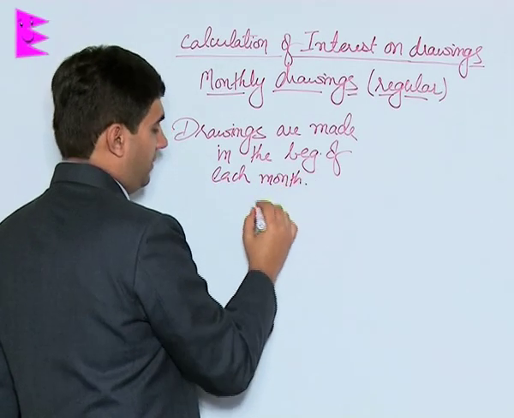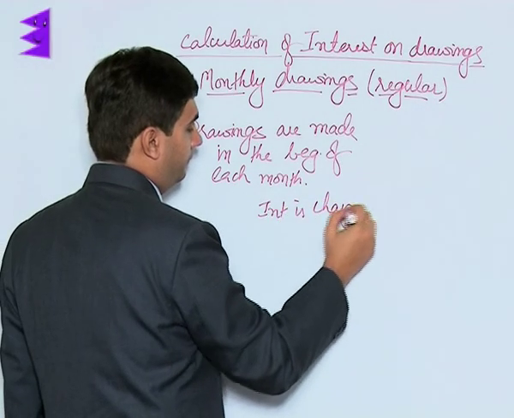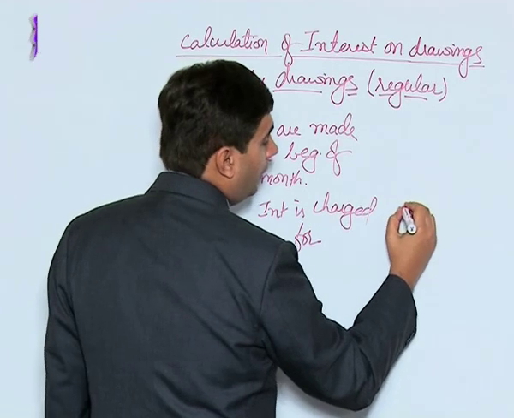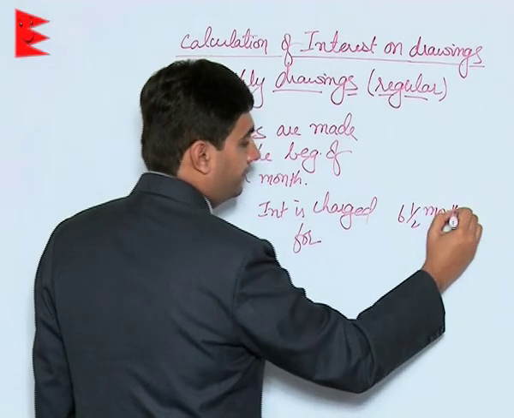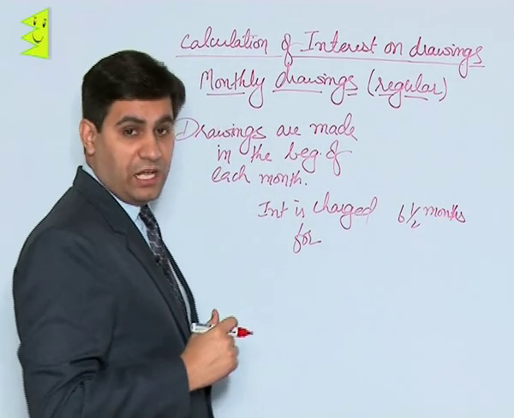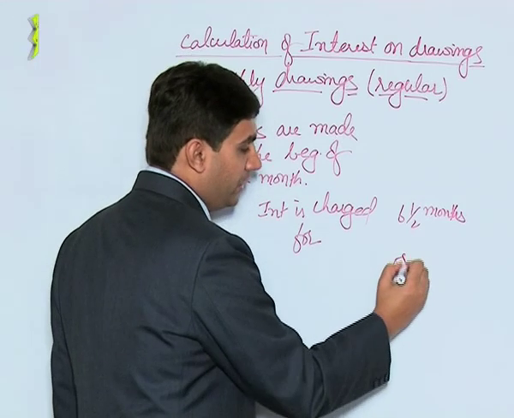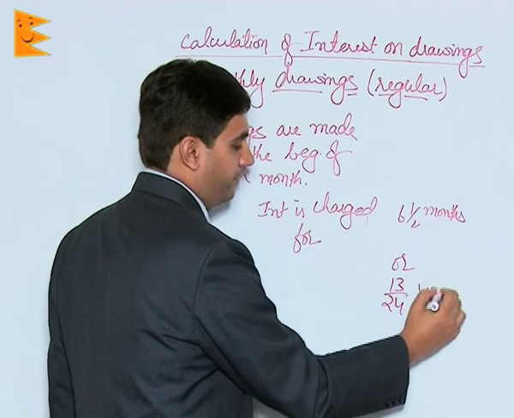In this case, interest is charged for 6.5 months. Now students, when you average it out, it comes to 6.5 months. And when you convert it into years, it would be 13 by 24 years.